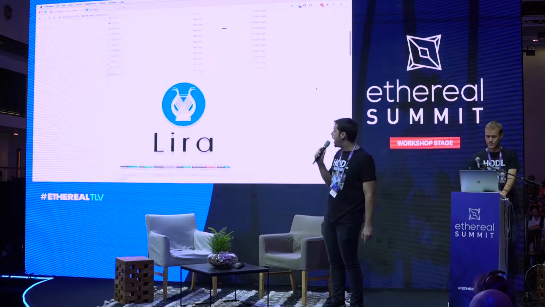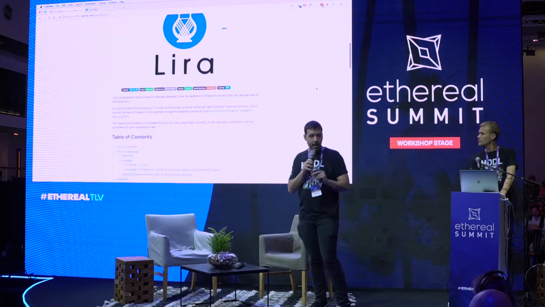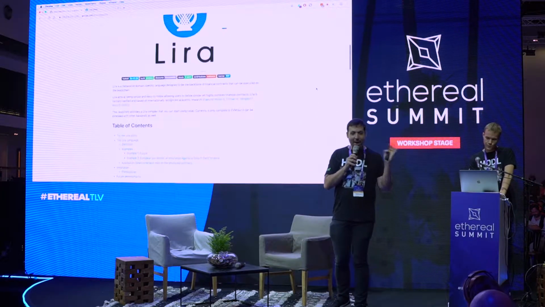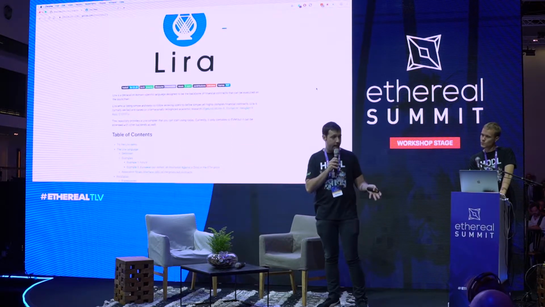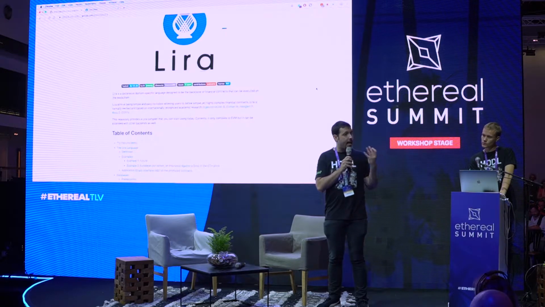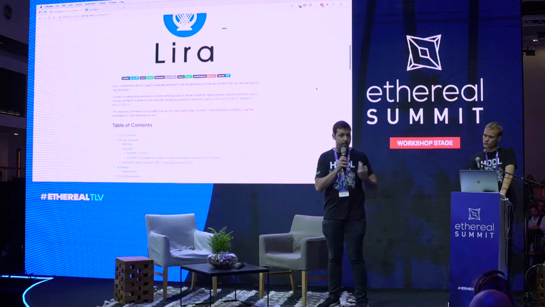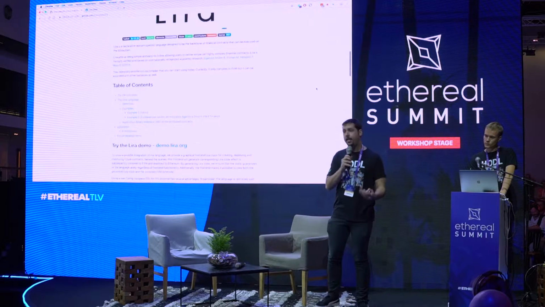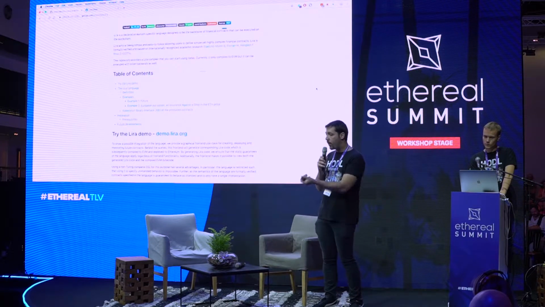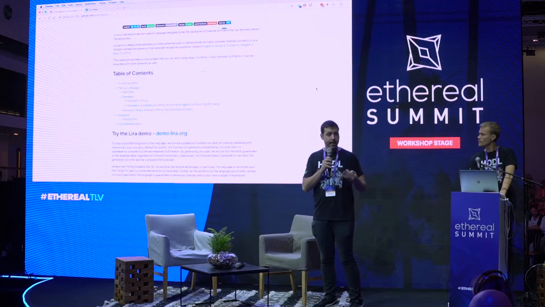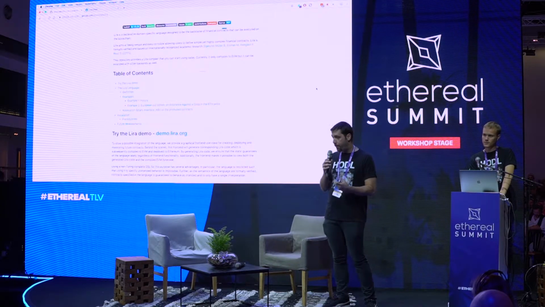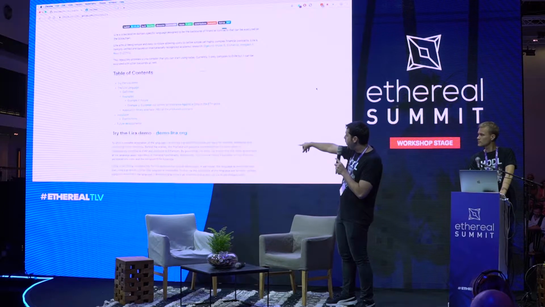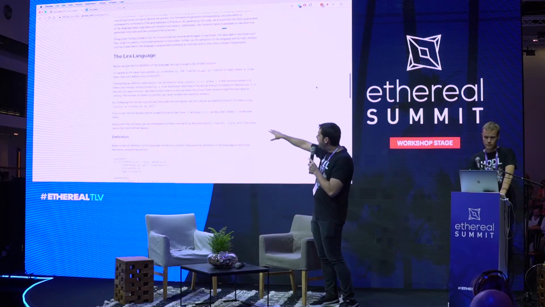So we're back in the Lira GitHub, open source. A comment before that, there is no hidden token here in the ecosystem. It really is an open source language, and we really appreciate getting as much feedback as possible on how to better communicate it, how to initiate connection to other different protocols, and how to improve usability. We have the resources to actually help allocating it. So let's go quickly through it. So here is the Lira language.